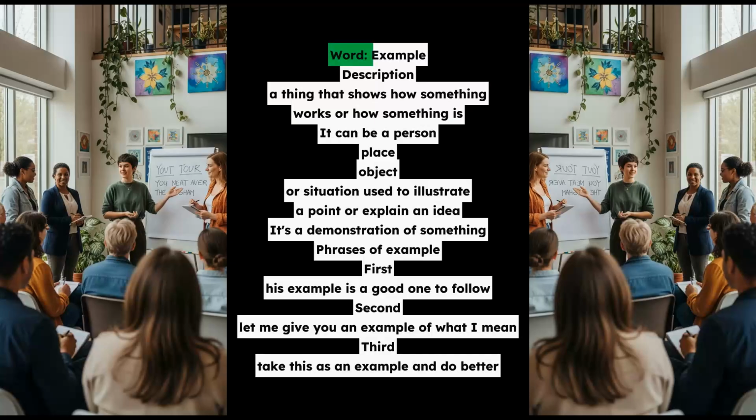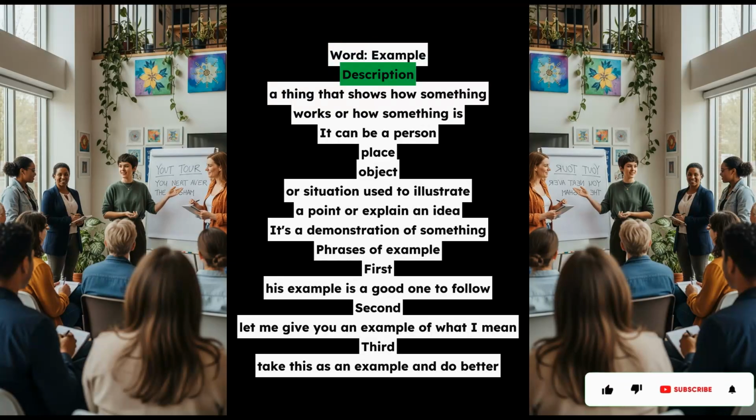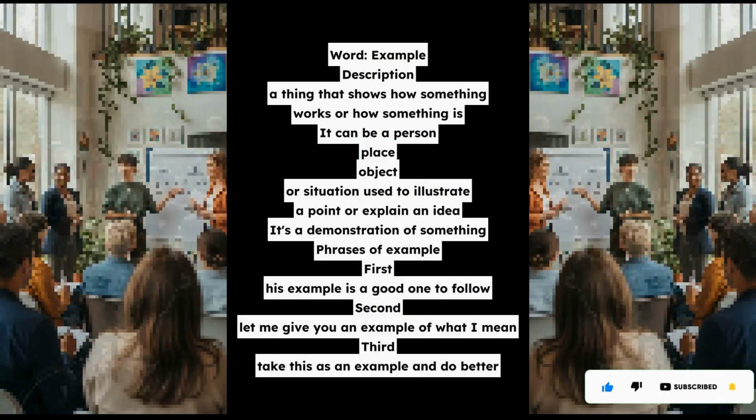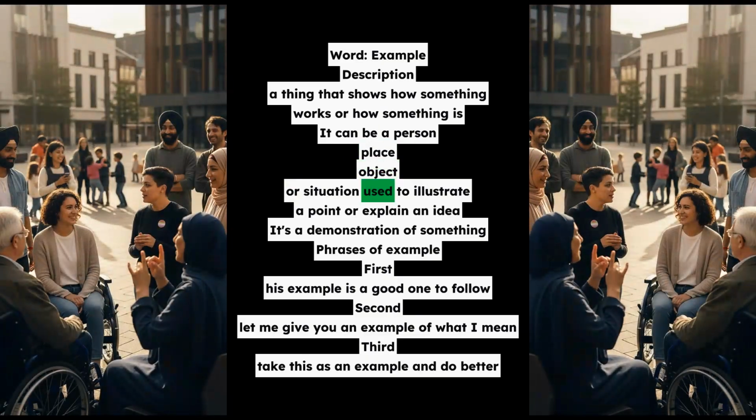Word: example. Description: a thing that shows how something works or how something is. It can be a person, place, object, or situation used to illustrate a point or explain an idea. It's a demonstration of something.